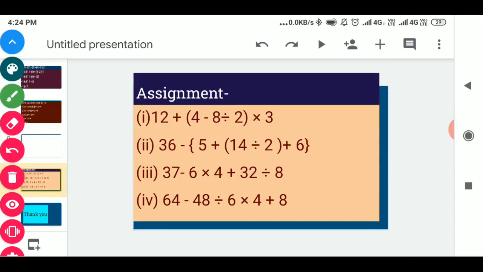Here is one assignment for you all. These 4 questions are given to you according to the BODMAS rule. Solve these questions. I hope you all understood that BODMAS rule. So now you can easily solve these questions.